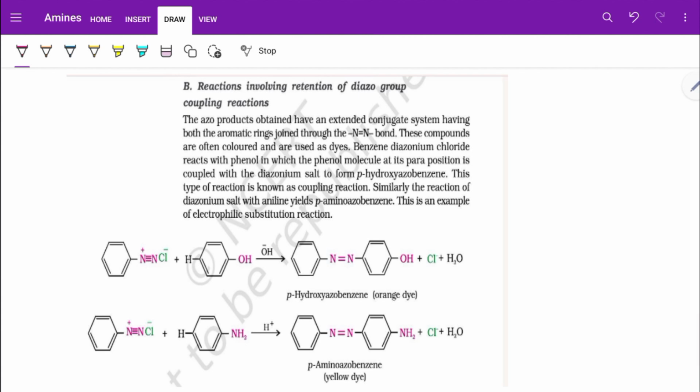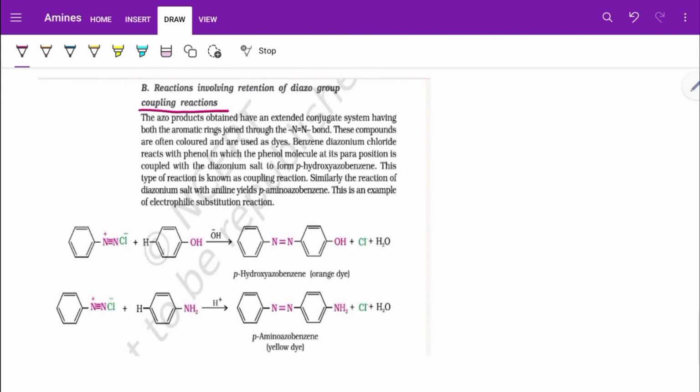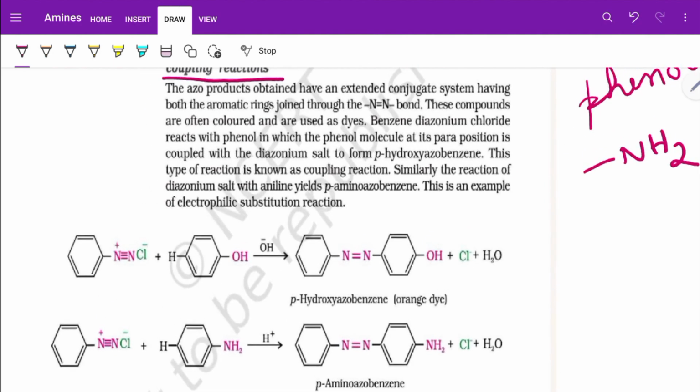Next is the diazonium coupling reaction. This particular reaction is very, very important for your board practicals, where you do the confirmatory test for phenolic OH and for the amino group. For phenolic OH, it is known as the azo dye test.